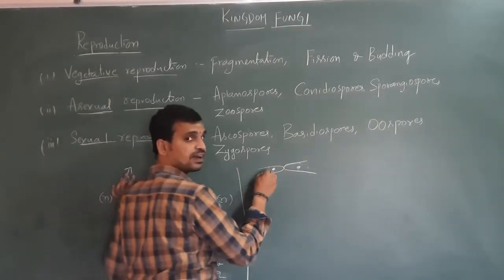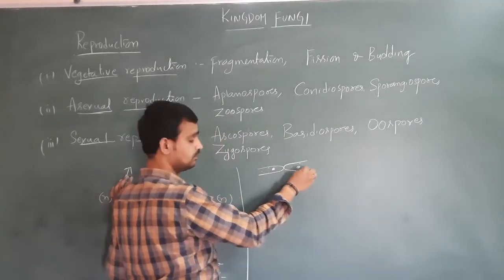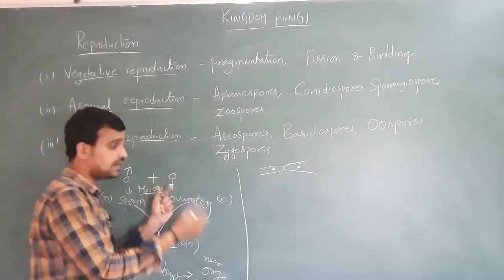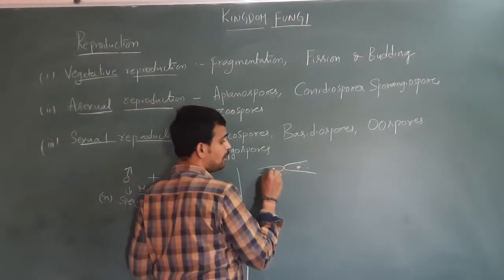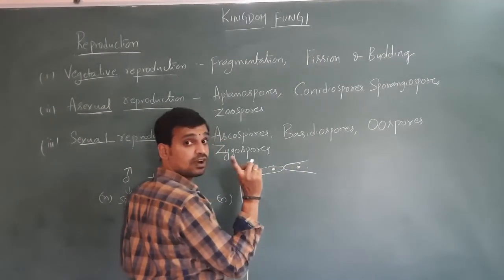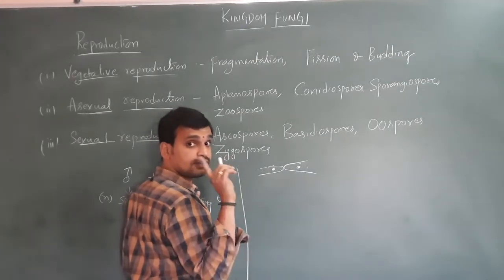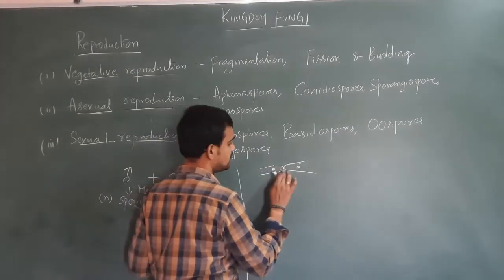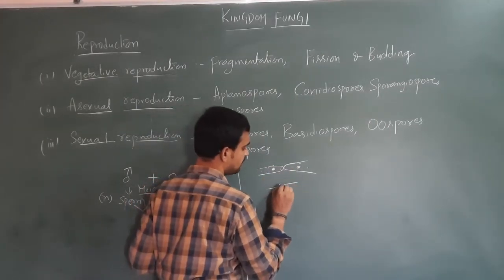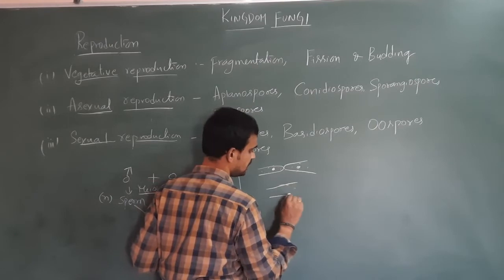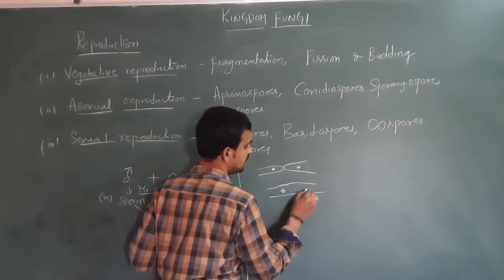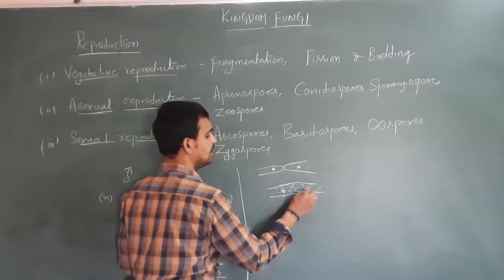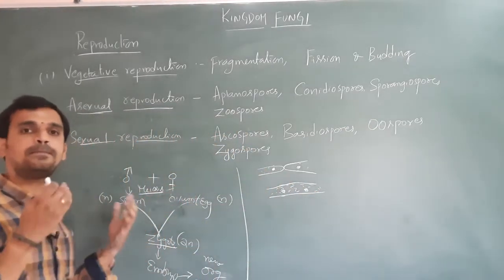Here this is one fungal hypha, this is another fungal hypha. Whenever two compatible hyphae come in contact with each other, the nucleus and protoplasm present in the hyphae can be fused. First, the nucleus cannot be fused. First, the protoplasm present in the two hyphae is fused like this. The nucleus will be there and the protoplasm will be fused. Understand? That is called plasmogamy.